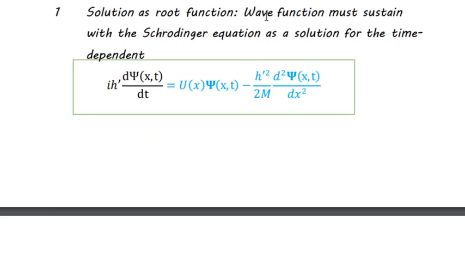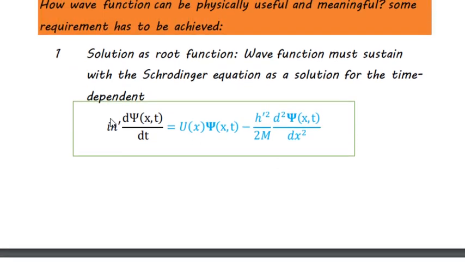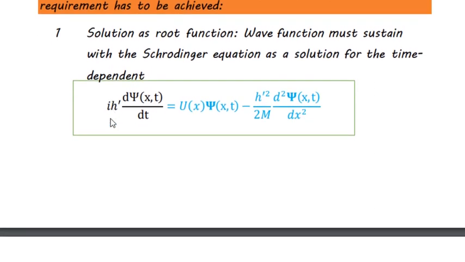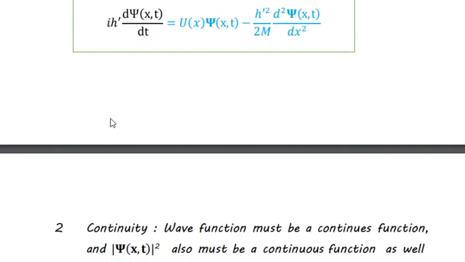If the wave function satisfies the time-dependent Schrodinger equation, meaning that if we substitute the wave function value into this equation and both sides of the equation are satisfied, then this is simply a wave function. So it has to be a solution for the Schrodinger equation.